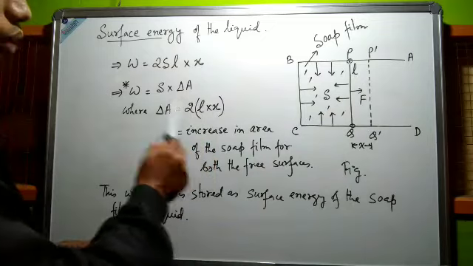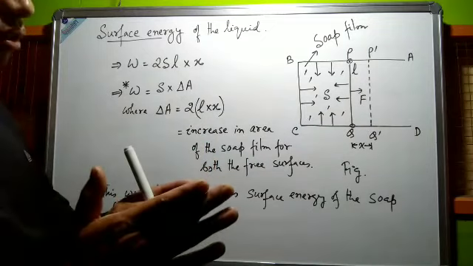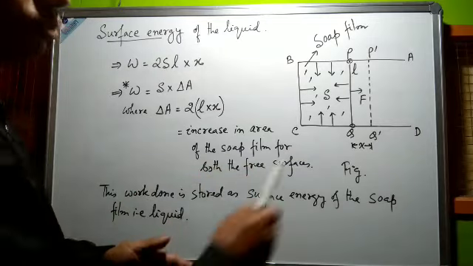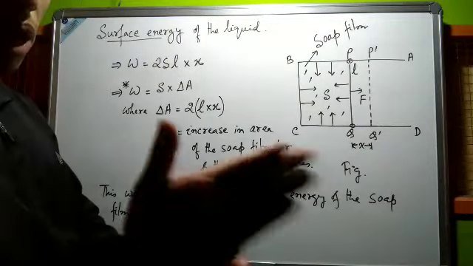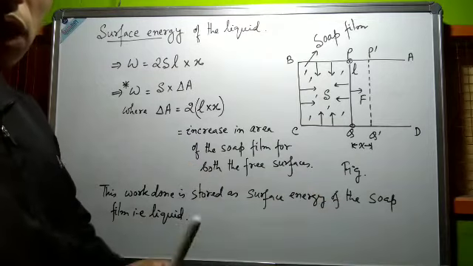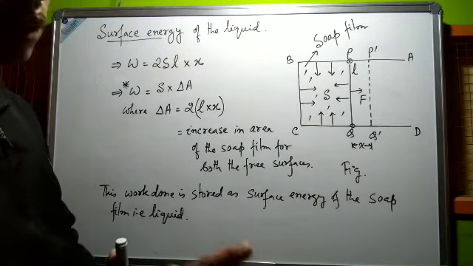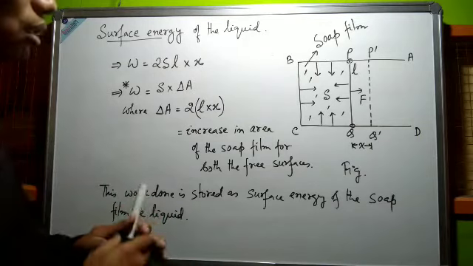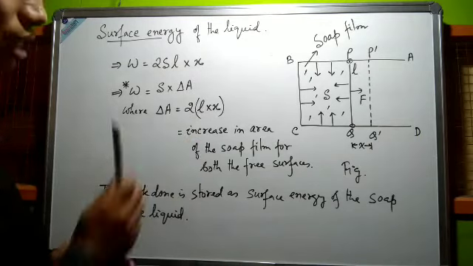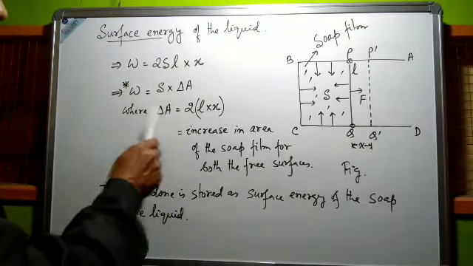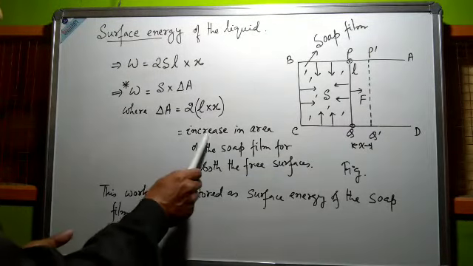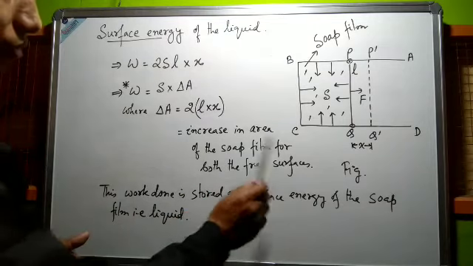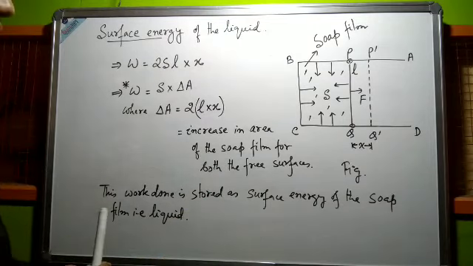The twice is for the two free surfaces of the soft film, so the increase in area is twice L into x, denoted by delta A. So delta A represents the increase in area of the soft film for both the free surfaces, that is, front side and back side.